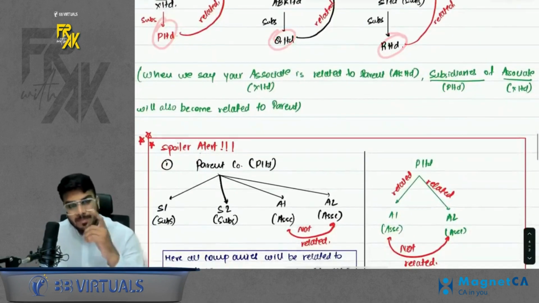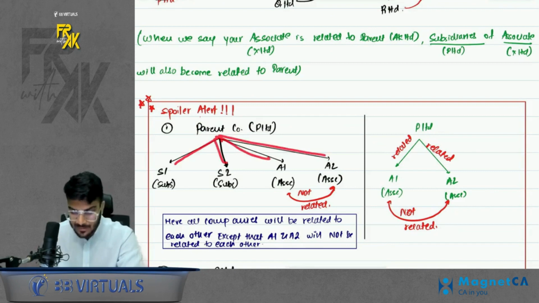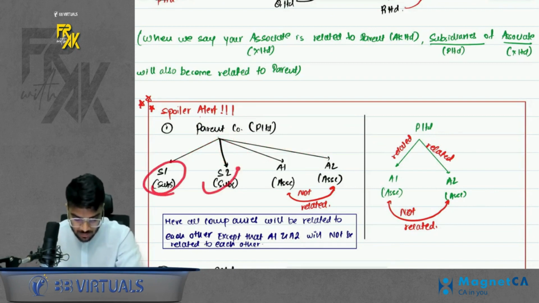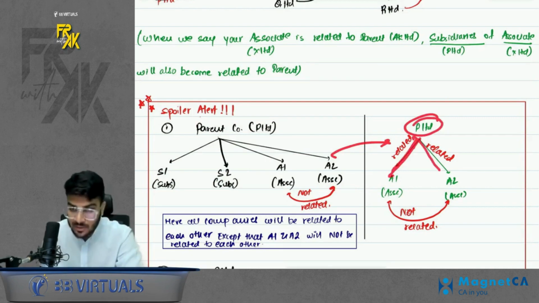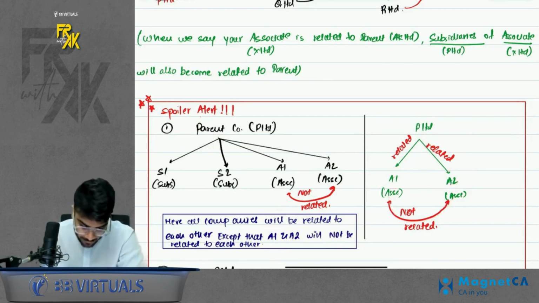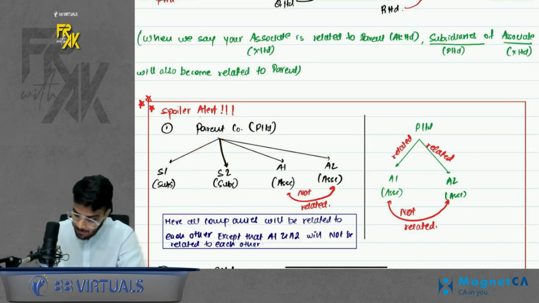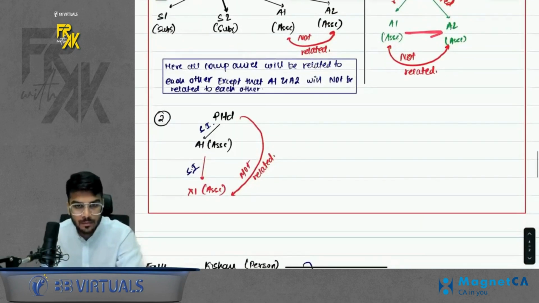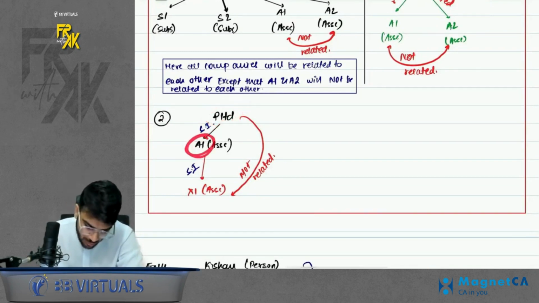Simple. Yes. Spoiler alert now as well. Suppose a parent is there. He has multiple subsidiaries, two subsidiaries, two associates. So these all are related to the parent, but these fellow associates won't be related to each other. So I've clarified it further. P has A1 associate, A2 associate. Just because they are associates, that doesn't mean they are related. If it was S1 and S2, subsidiaries would be related. Fellow subsidiaries related, but fellow associates are not related. Simple. Okay. Also, if you have an associate A1, this associate also has one associate X1.